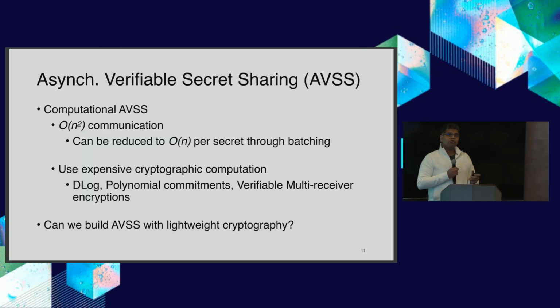The rest of this talk will give interesting examples that we observe in this space and that we are building to show real performance where this makes a difference. Let me start with one of the core primitives in this space, which is verifiable secret sharing. We know how to do verifiable secret sharing in the computational setting with quadratic communication complexity. But it uses operations such as discrete logarithm, polynomial commitment, and verifiable multi-receiver encryption, which can be expensive. The question we ask is, can I use just hash functions and secure channels to build AVSS?